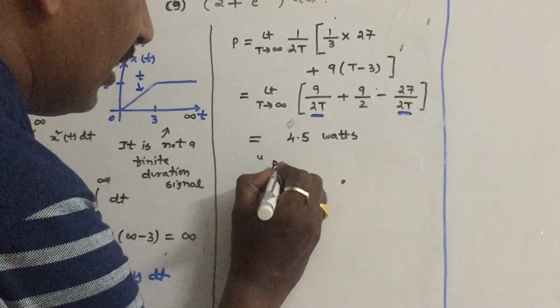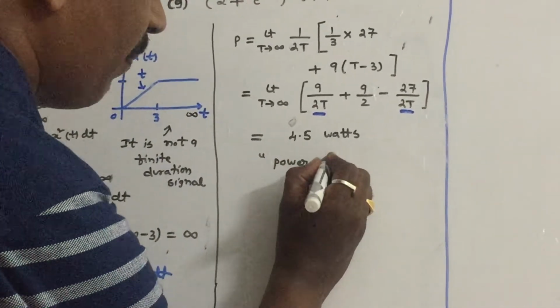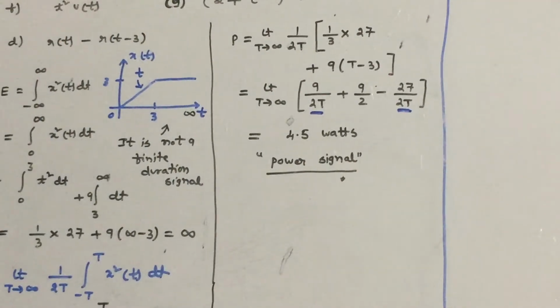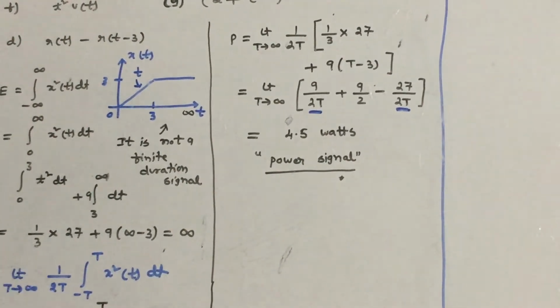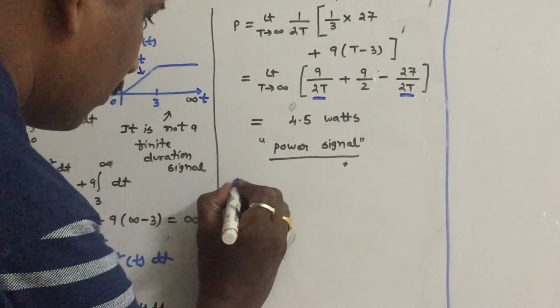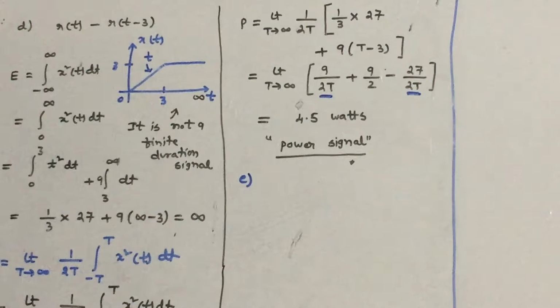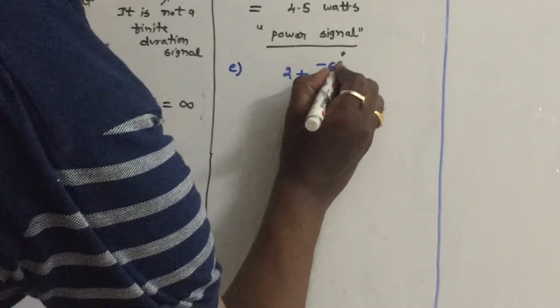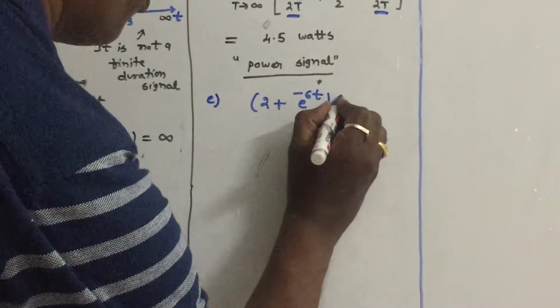So what kind of signal is this? Power signal. The power is coming as finite, energy is coming as infinite. So it is a power signal. In this way you can understand this question. So let us see the question number E. Question number E: 2 plus e power minus 60 into u of t.